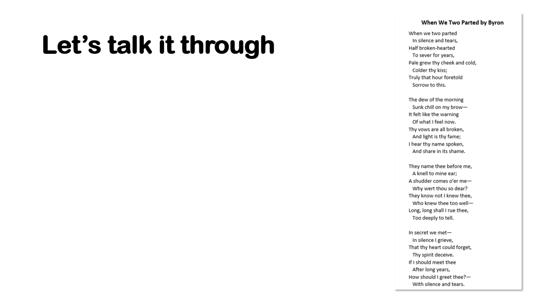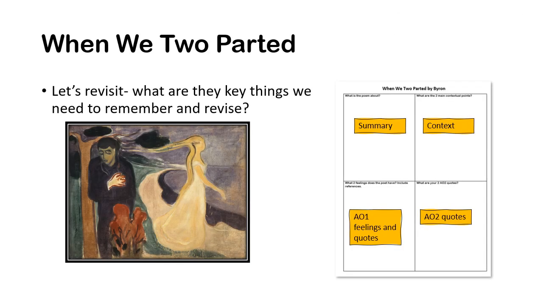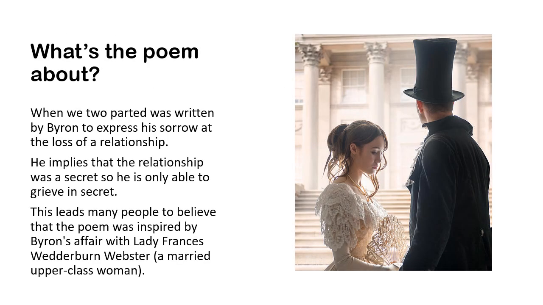Okay, so that's the poem in quite a basic way, just going over the key ideas. Now what we're going to do is revisit those 4 areas: the summary, the context, the AO1 feelings and the AO2 quotes. So let's look at a summary of it. What is the poem about?